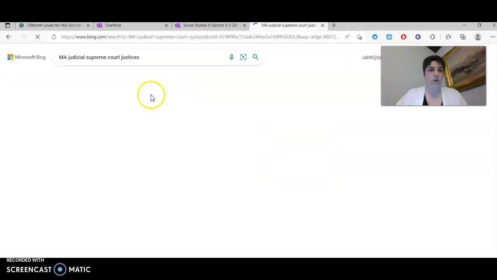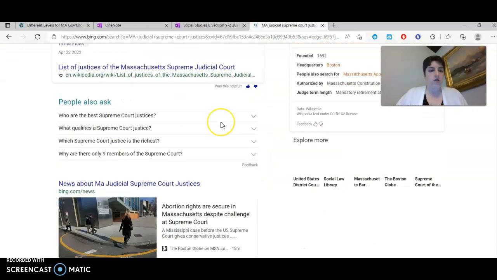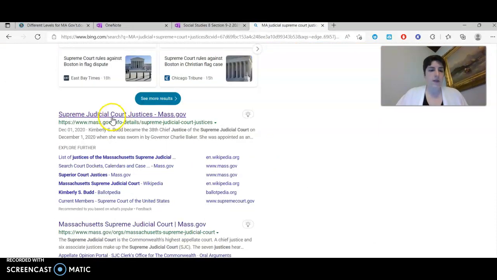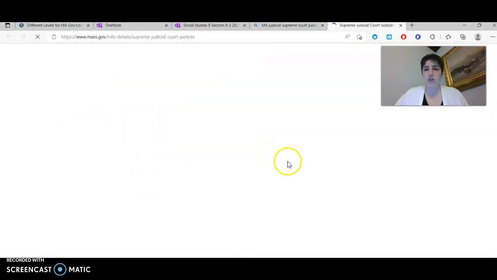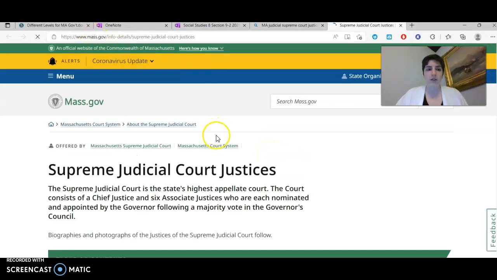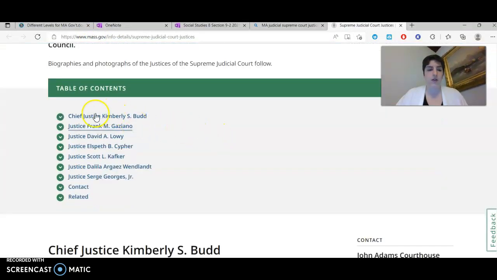And when you Google that, you should be able to see mass.gov justices here. You want to go to mass.gov because it's for the state. If you scroll down, you're going to see all of the names. These are all of the names of the justices. So you're going to want to write all of those down. You should not be writing down only one name for each court. That's what you're going to basically be working on today.